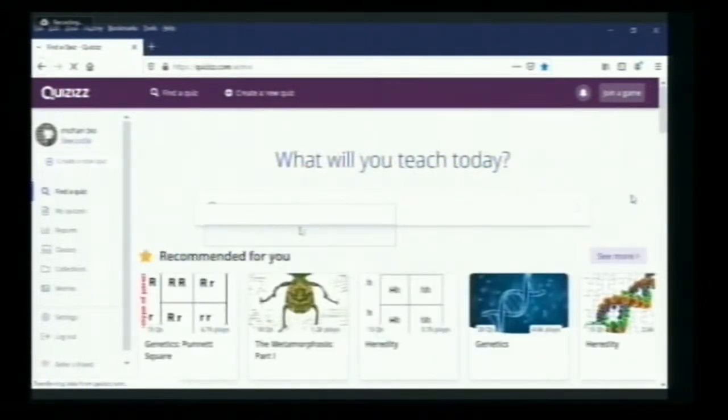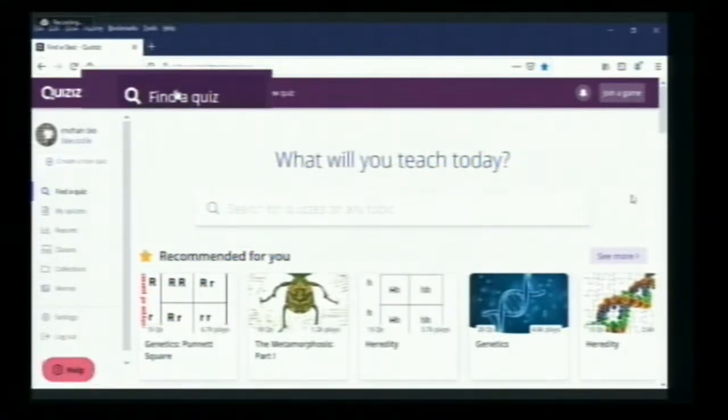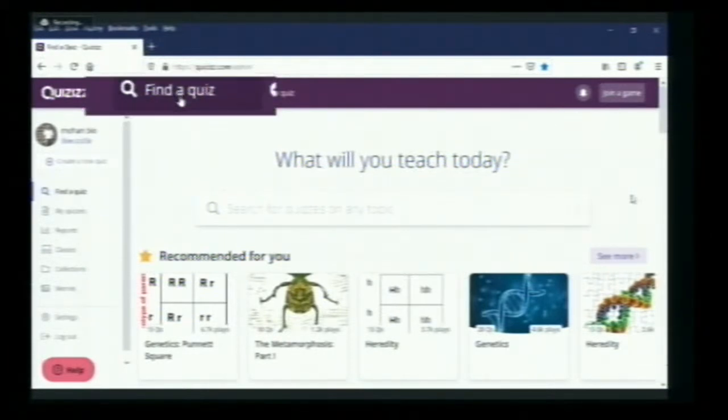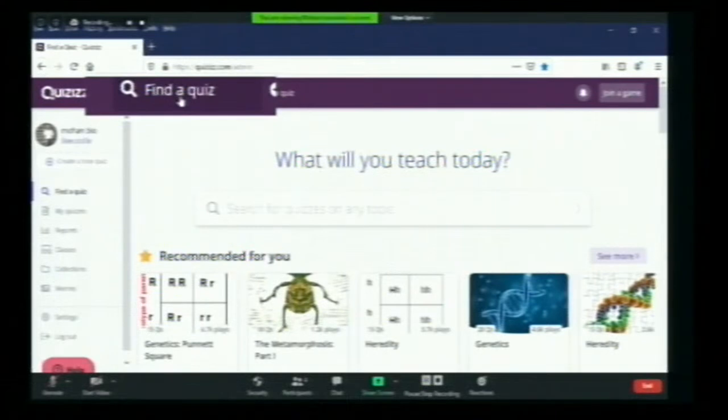When we look, two options can be seen on the upper side. One is to find a quiz. Millions of teachers or creators have already created lots of quizzes in Quizizz, all saved there. If you want to see the type of questions or the way they asked, you can find a quiz of your own interest, subject and concepts. Otherwise, if you want to create your own, you can take the other option, that is create a new quiz.